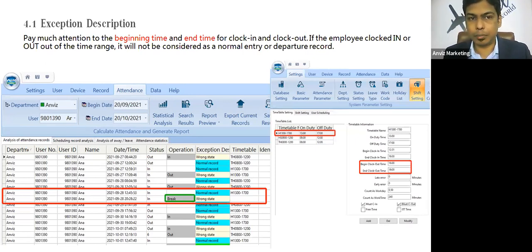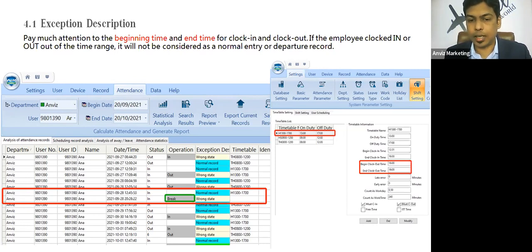Now, there is another example of what the application will consider. The application will consider the beginning time and end time of the clock in and clock out to make the status correct for the particular record. If the employee clocked in or out outside of the time range, it will not be considered as a normal entry or departure record.